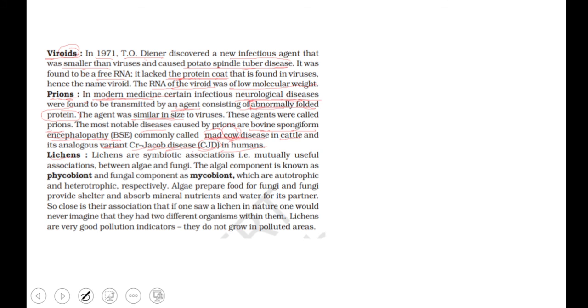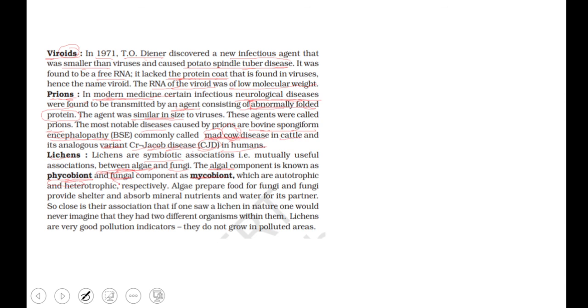Next we have lichens. Lichens are symbiotic associations, mutually useful associations between algae and fungi. This term is going to be very common in NCERT, and lichens are something we already know. The algal component is the phycobiont, and the fungal component is called the mycobiont.